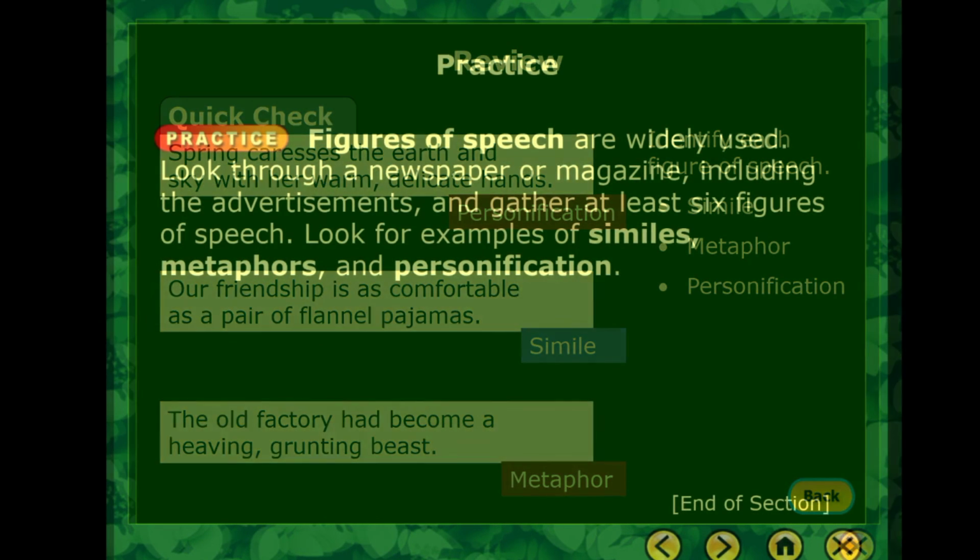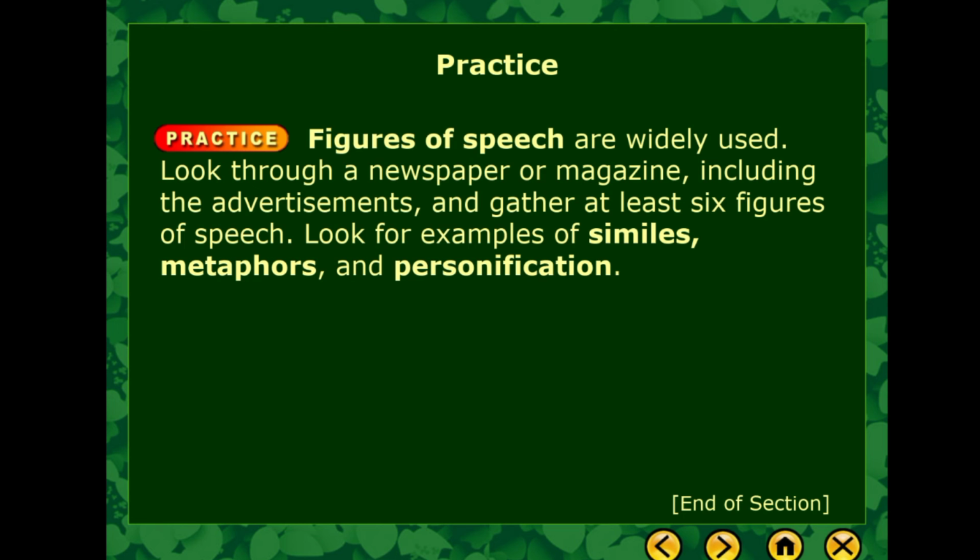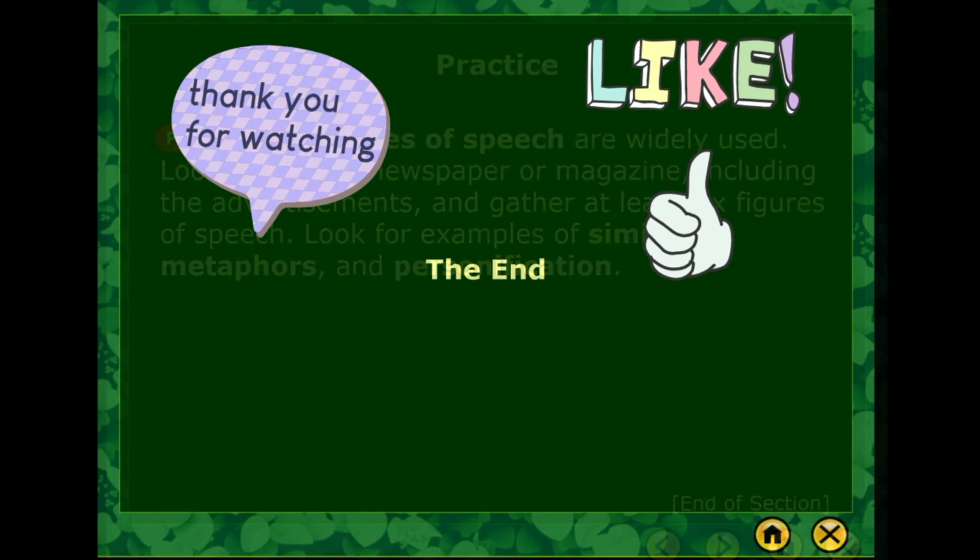Now, for your assignment and another practice at home: figures of speech are widely used. Look through a newspaper or magazine, including the advertisements. Gather at least six figures of speech. Then look for examples of similes, personification, and metaphors.